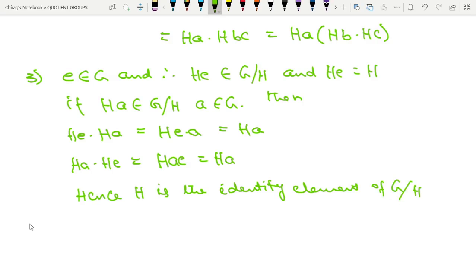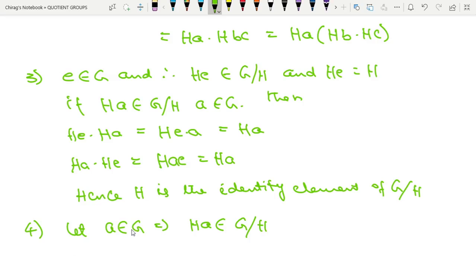Now fourth one, inverse element. Let A belongs to G implies HA belongs to G by H. Let us take this element HA. Now which is the inverse of HA in G by H?